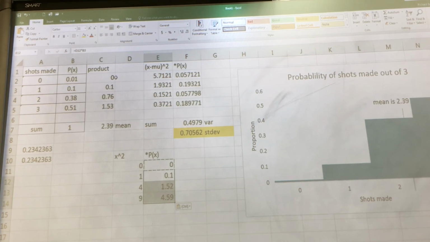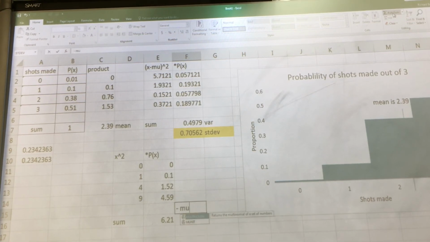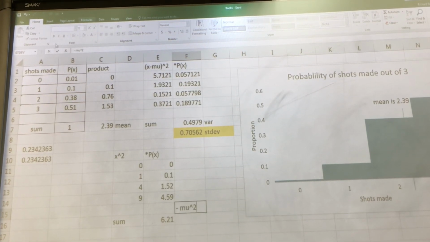This is telling me, add them up. So if I add them up, I get 6.21. I'm going to take this number and subtract the mean squared, so I'm going to subtract mu squared.